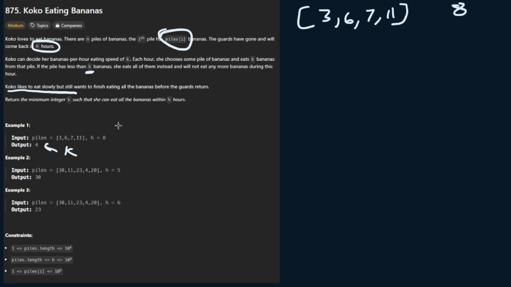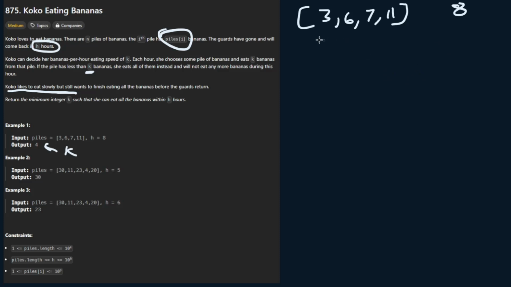In order to figure out what our k will be, we can simply start passing in eating speed values and see if we can eat the bananas at that k speed and finish before the guards return. So let's start by making our k equal to 1 and see how long that will take. So how do we actually calculate how long it's going to take us to eat each pile? We need to make a formula for this.